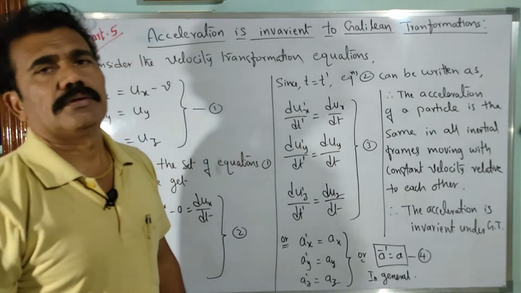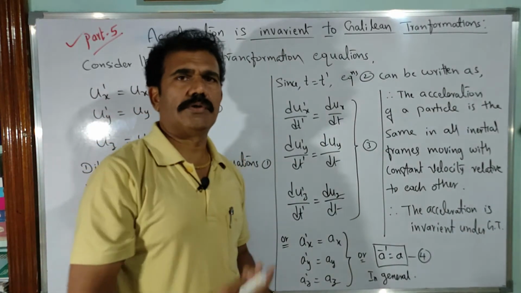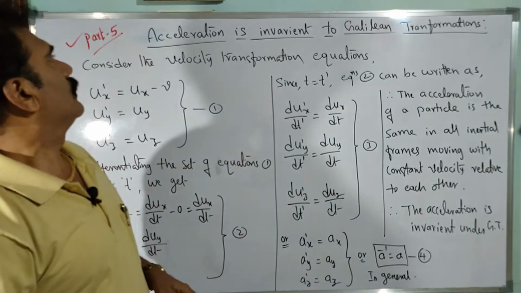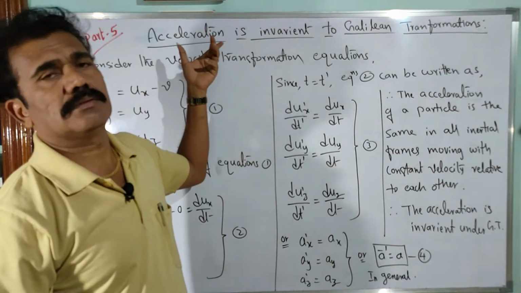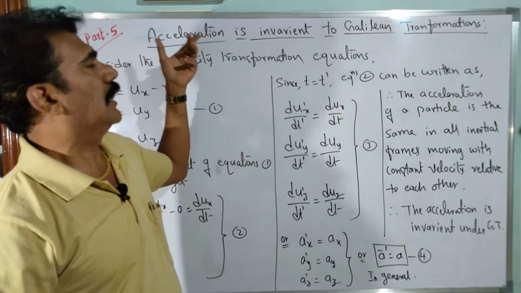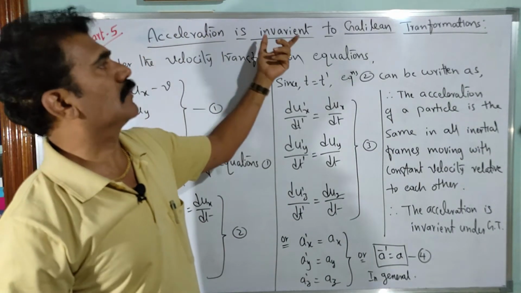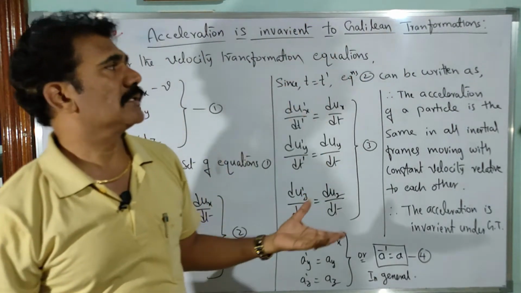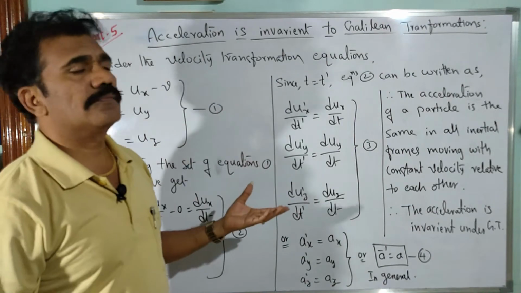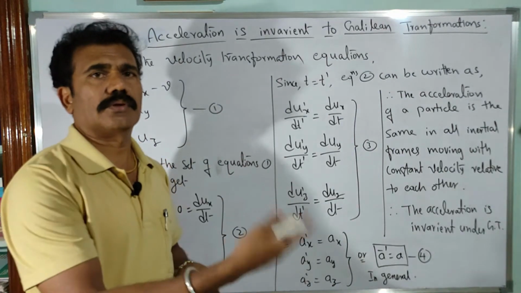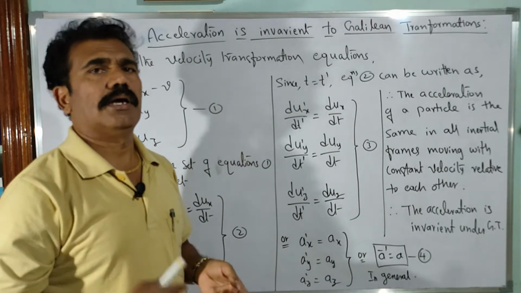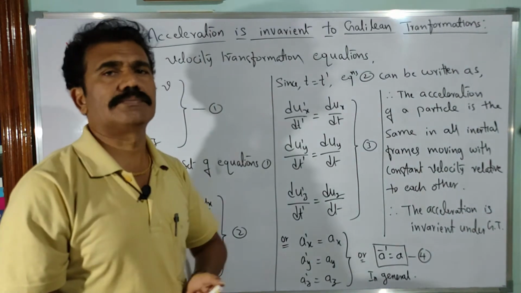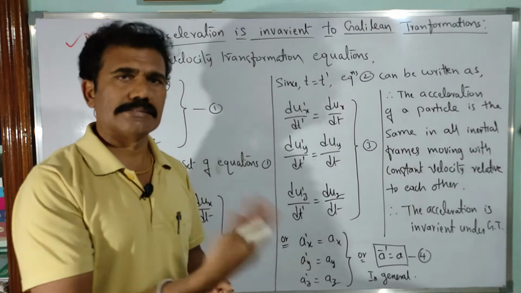In this part of the video I am going to discuss the concept called acceleration is invariant to Galilean transformations. In the last video, part 4, we discussed the physical parameter velocity, and it is proved that it is a variant quantity under Galilean transformation. Now consider the acceleration of the same particle. If you differentiate the velocity, the rate of change of velocity gives you the acceleration.